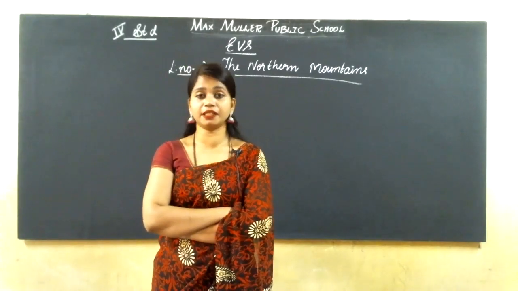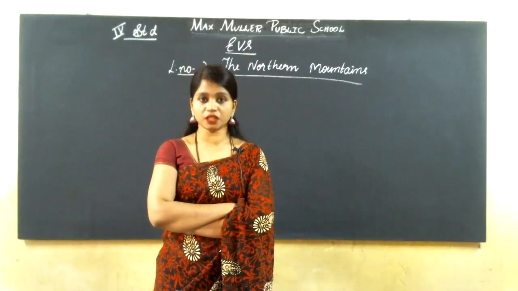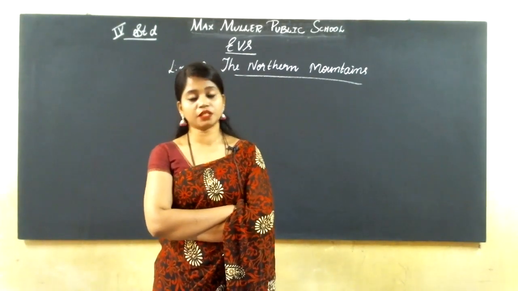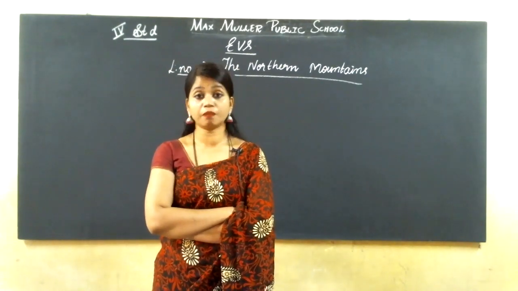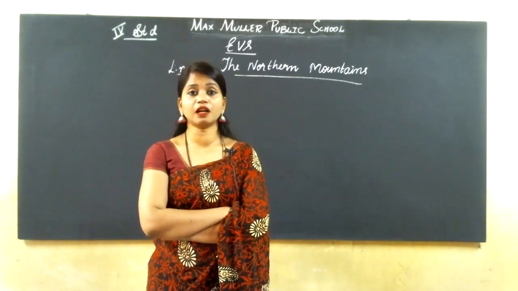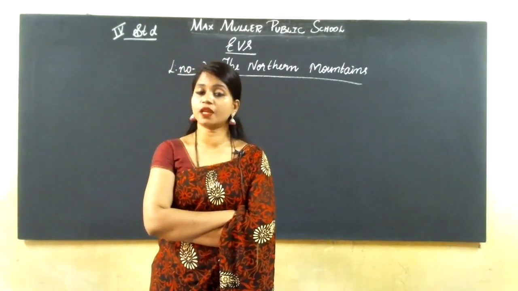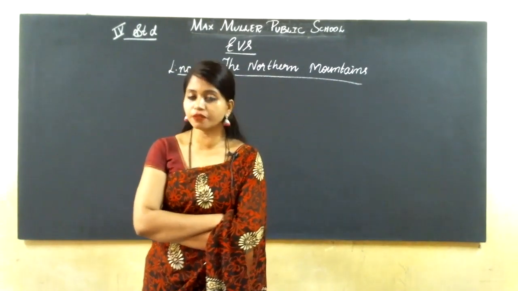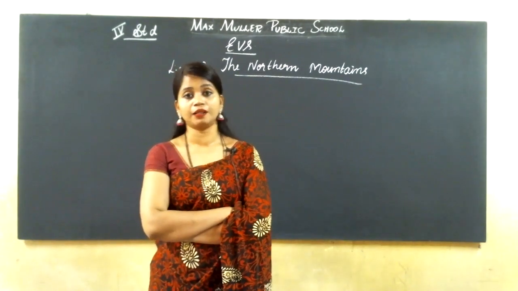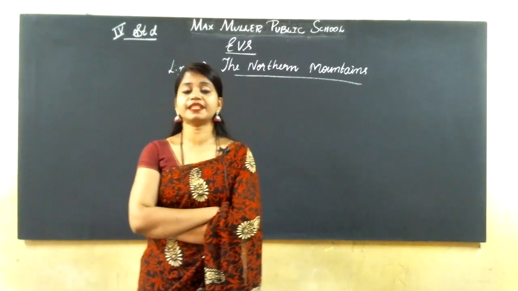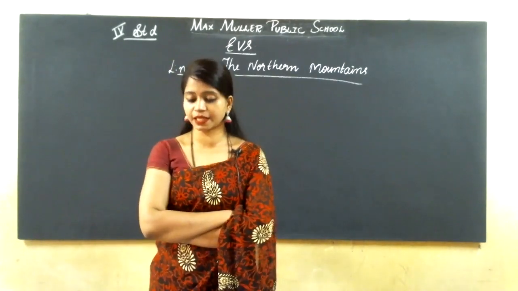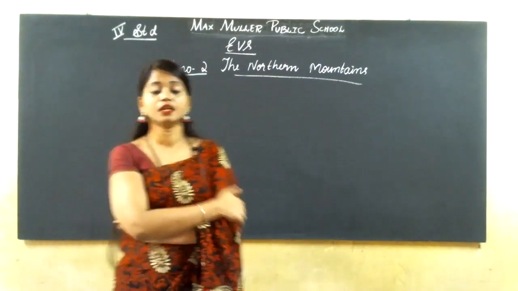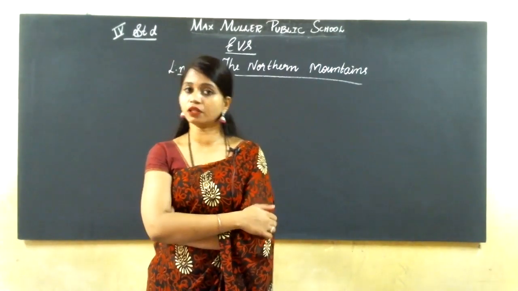Last class we learned about our India. Our India is divided into 6 physical divisions. They are the northern mountains, northern plains, western deserts, coastal plains, southern plateaus and islands. These were all 6 divisions we have learned. Now, what are we learning? The first physical division of India, the northern mountains. We are going to learn it in this class.